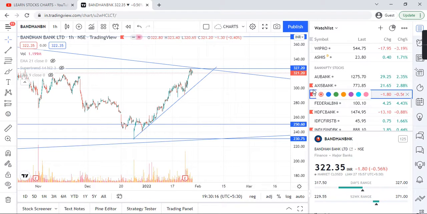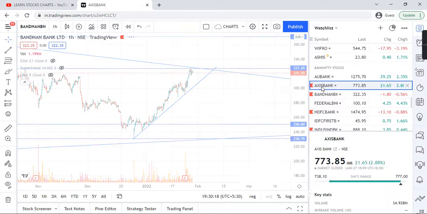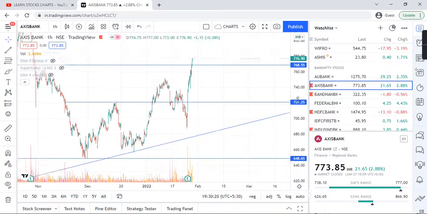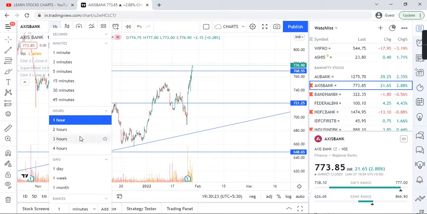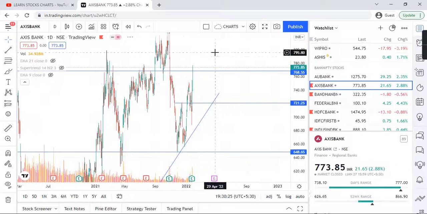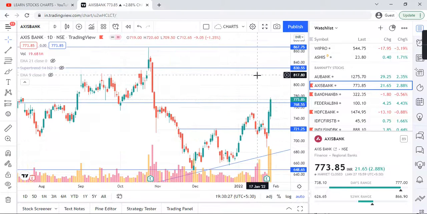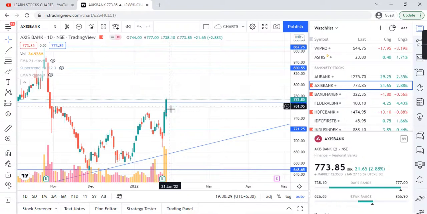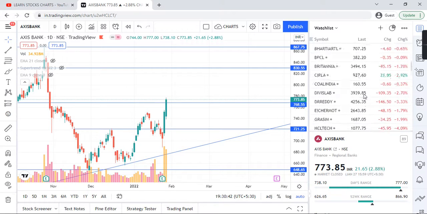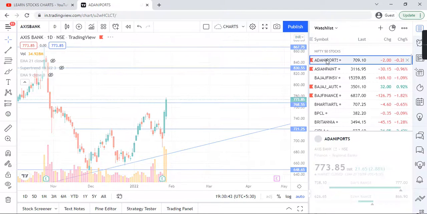Let me analyze Axis Bank, which we have already analyzed, and we'll see in the daily chart how the pattern behaves. See guys, I told you that day Axis Bank moves up, and a bearish and a bullish pattern is there, and this is how today it goes, 21 rupees 65 paisa, 2.88%. The previously analyzed chart, Adani Port.